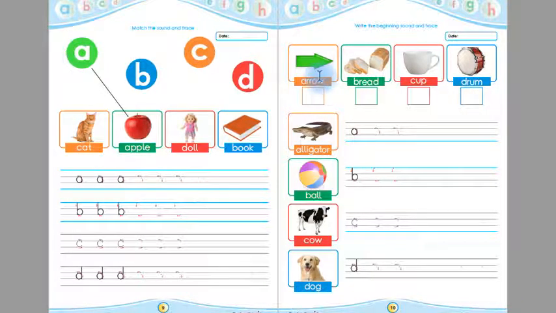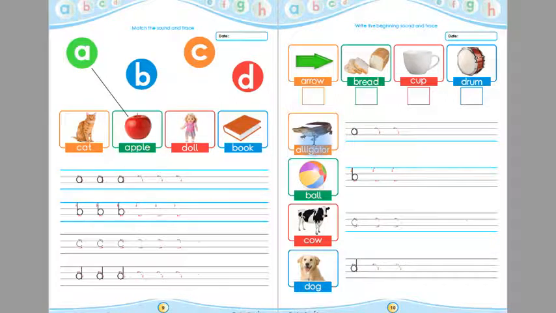So this is arrow, the beginning sound of arrow is A. This is bread, the beginning sound of bread is B. This is cup, and the beginning sound of cup is K. This is drum, and the beginning sound of drum is D.